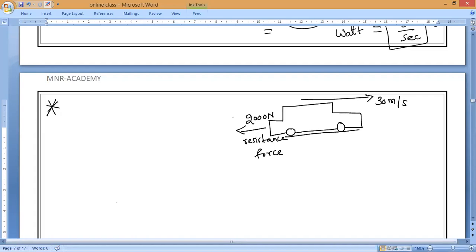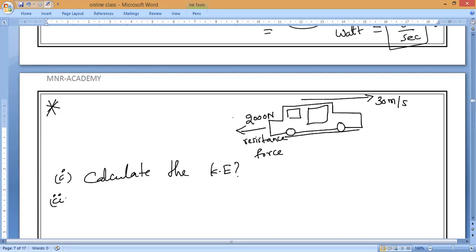Now what they are asking, you have to find Roman number 1. Everybody right? Pradosh, have you completed? Yes, sir. Now Roman number 1. Calculate the kinetic energy of the car. Girls, everybody. Alana, what is the kinetic energy formula? Send me in chat.